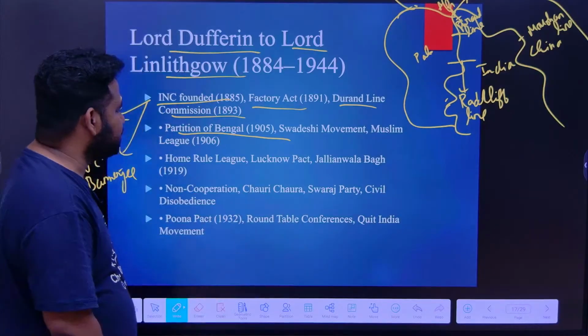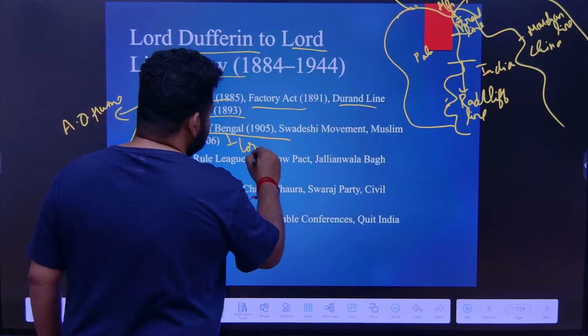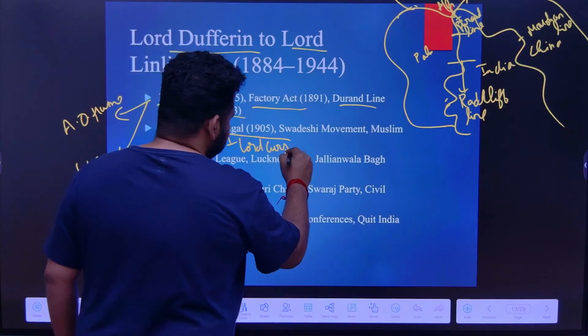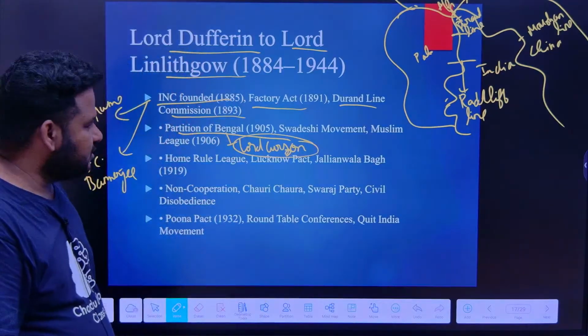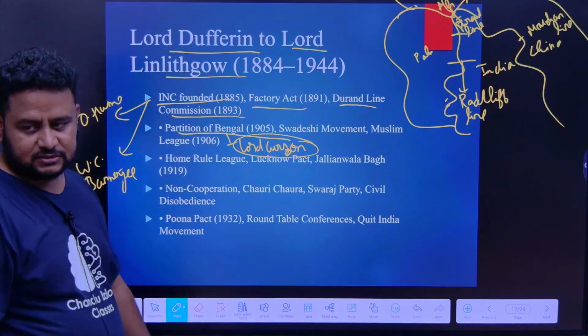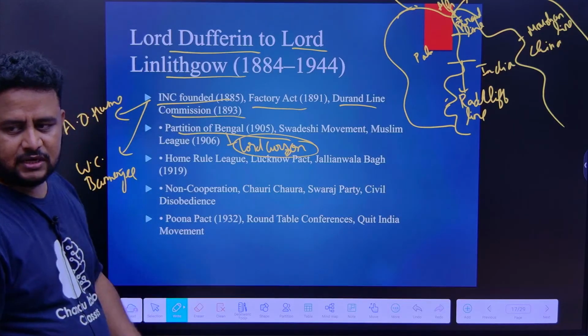So when I talk about the partition of Bengal, who was the viceroy? It was Lord Curzon. Okay. Lord Curzon was the viceroy of India. Partition of Bengal took place. This I will explain when we talk about the Indian national movement.